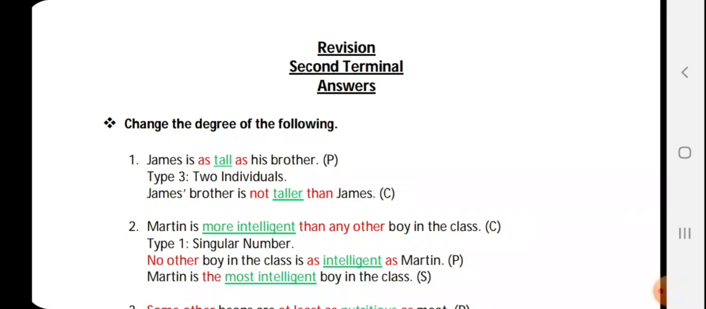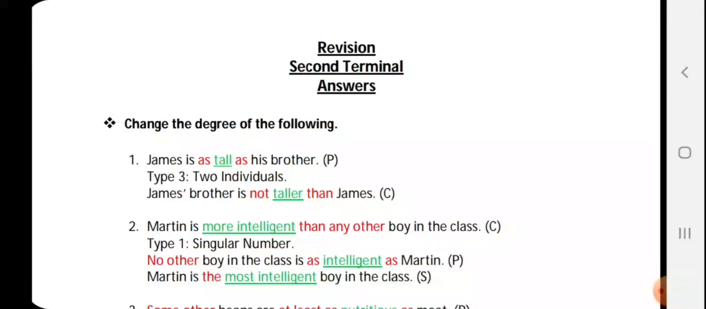So his brother means obviously we are talking about James' brother, so we'll not write his brother in the beginning when we are forming the comparative sentence. That will come in the beginning. His brother will come in the beginning, but we'll not write his, we will write James' brother is not. Not is the negative word that we will use. Tall will become taller, and then is the compulsory word for making type 3, not dash then. Okay, so James' brother is not taller than James.